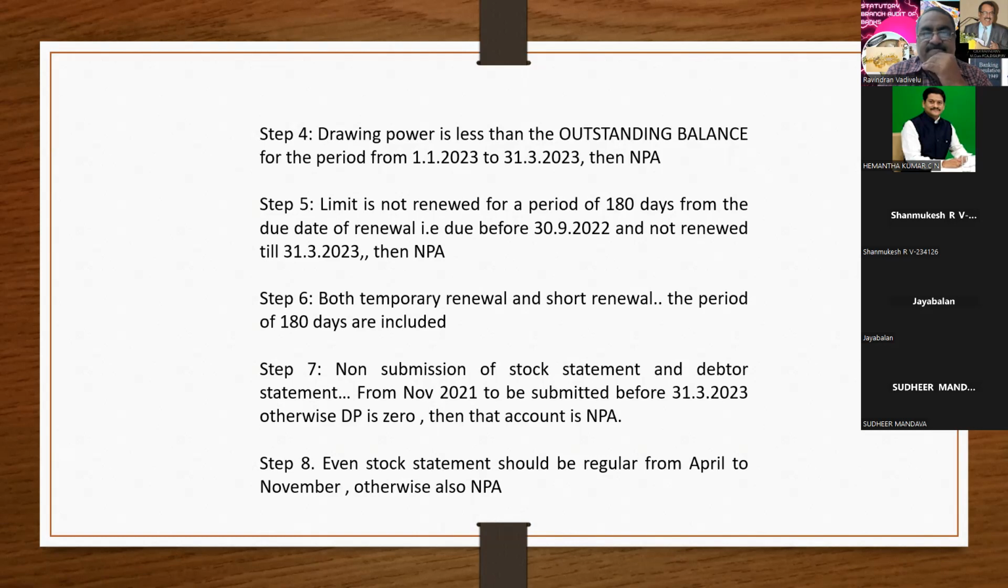Is it clear, sir? No doubt, yeah. Japal sir said no doubt. Shamgesh sir, okay. Sarvan sir.